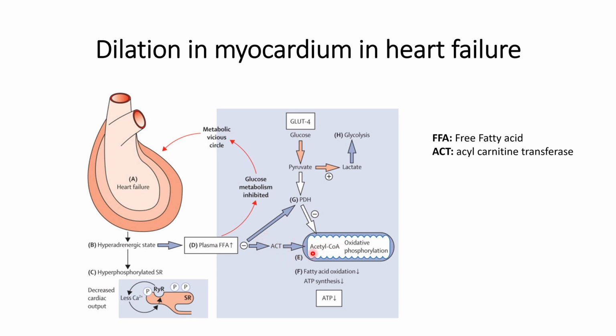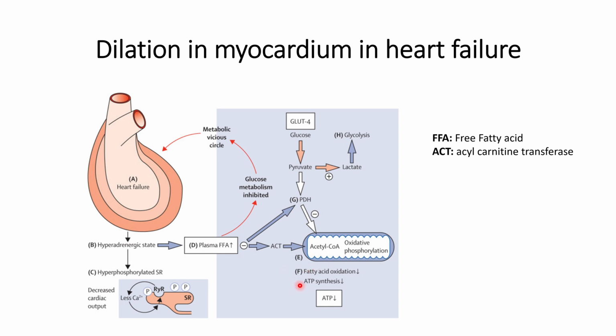Because of this, the oxidation of fatty acid will reduce. This further triggers a cascade effect, and the amount of free fatty acid will increase at a faster rate.